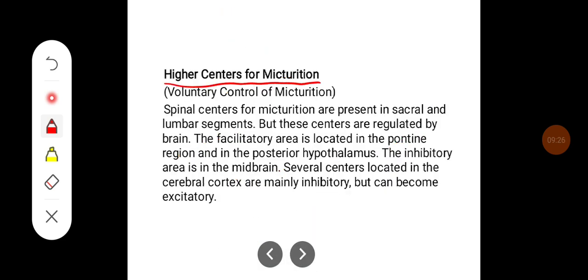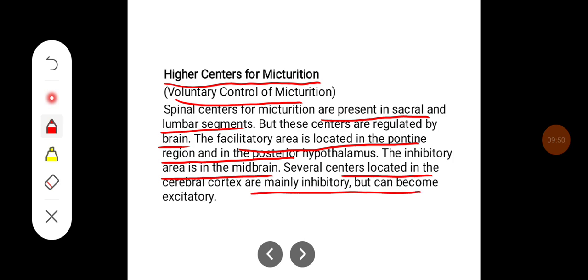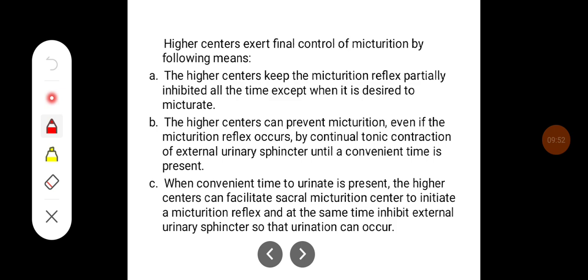Higher centers for micturition, that is voluntary control of micturition. Spinal centers for micturition are present in sacral and lumbar segments, but these centers are regulated by brain. The facilitatory area is located in the pontine region and in the posterior hypothalamus. The inhibitory area is in the midbrain. Several centers located in the cerebral cortex are mainly inhibitory but can become excitatory. The higher centers exert final control of micturition by following means.